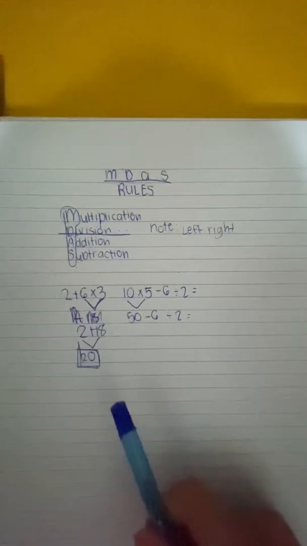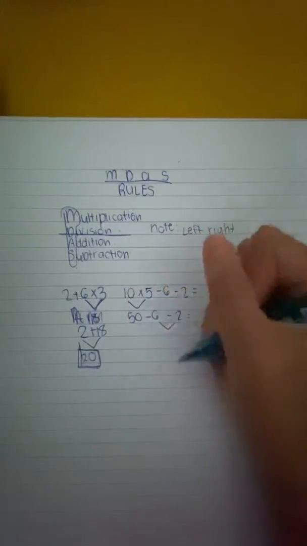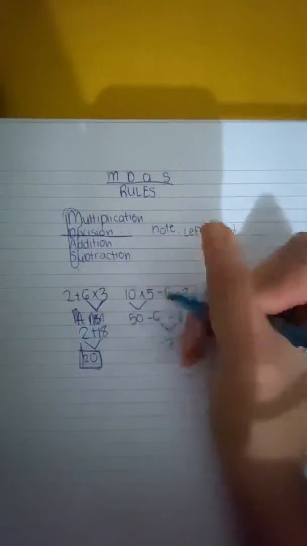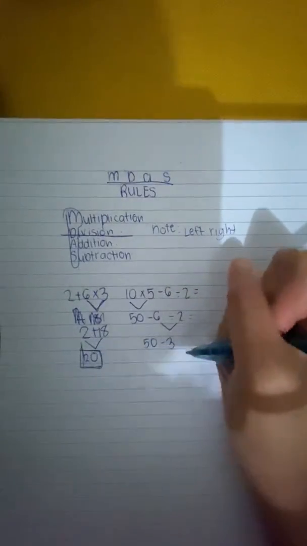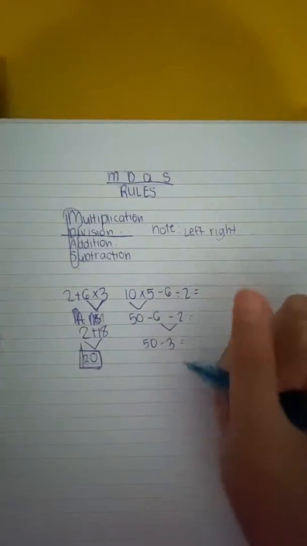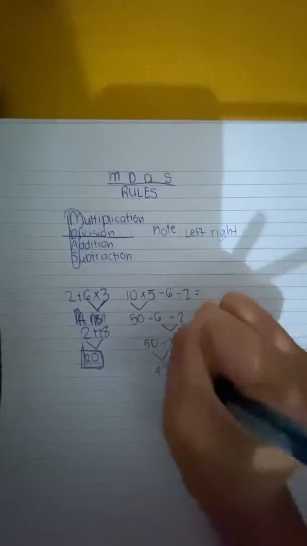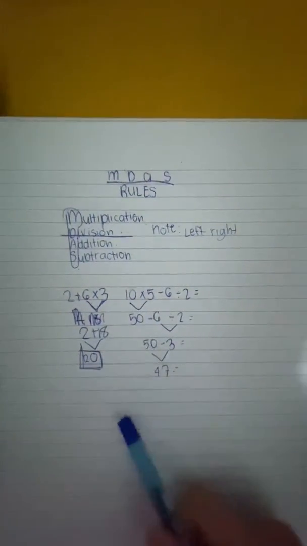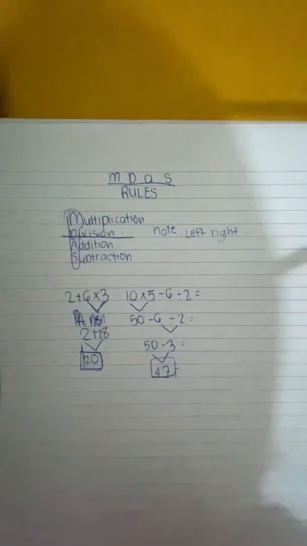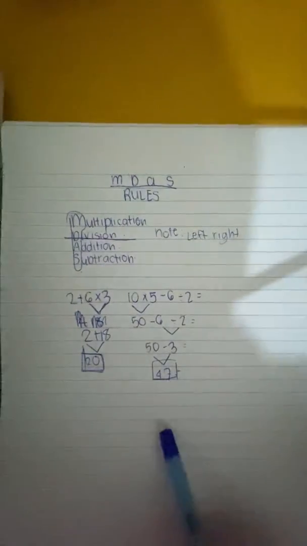Now what are we going to answer? Correct, division. What is 6 divided by 2? It is 3. Then we bring down 50 minus. Now, what is 50 minus 3? 47. Since 50 minus 3 was the last operation, that is your final answer. Okay, you're getting the hang of it. Now, next, I'll give you another equation.